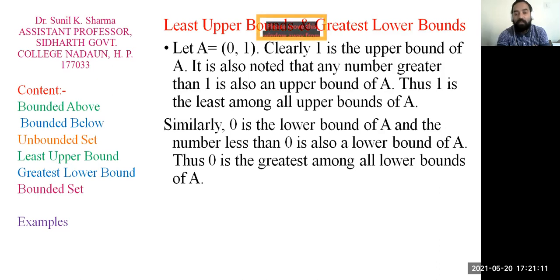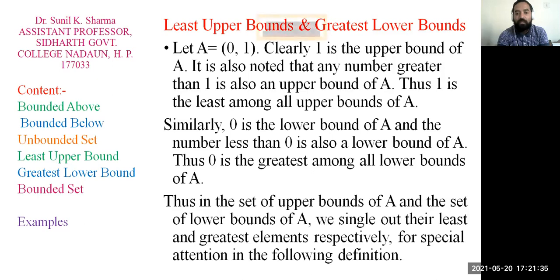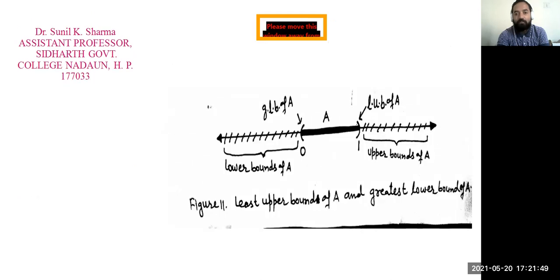Yes, now the main concept comes. There are so many upper bounds, all the numbers which are greater than or equal to 1 are upper bounds, but out of these upper bounds 1 is least. Similarly 0 is a lower bound of A, and any number less than 0 is also a lower bound of A. Thus 0 is the greatest of all the lower bounds. Thus in the set of upper bounds of A and the set of lower bounds of A, we single out their least and greatest element respectively for special attention in the following definition.